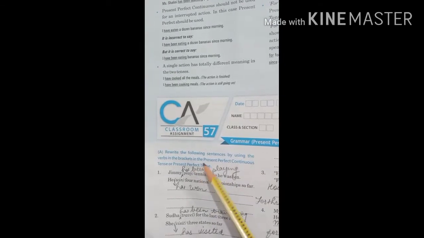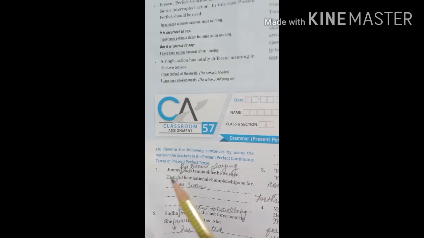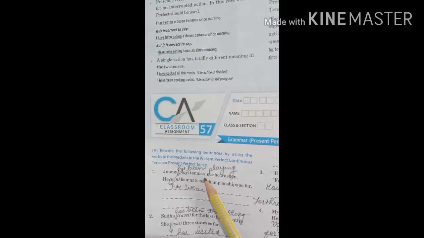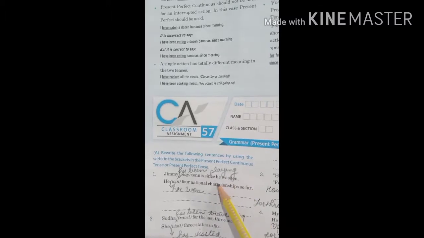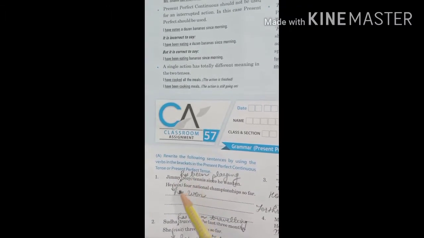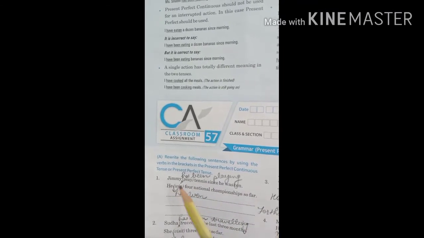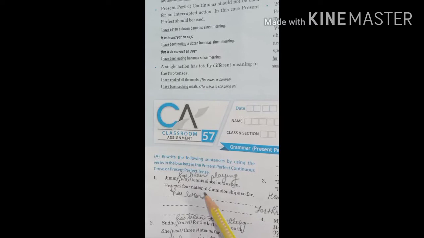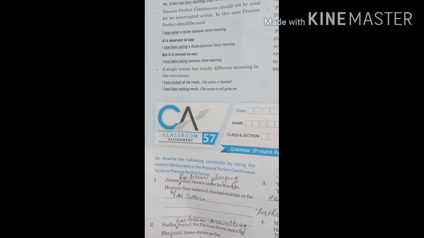Okay. Rewrite the following sentences by using the verbs in the brackets in the present perfect continuous or present perfect. Jimmy dash tennis since he was 10. Jimmy has been playing tennis. According to Jimmy, we will use has. He won 4 national championships so far. He has won 4 national championships so far. In this way you can complete the rest ones.